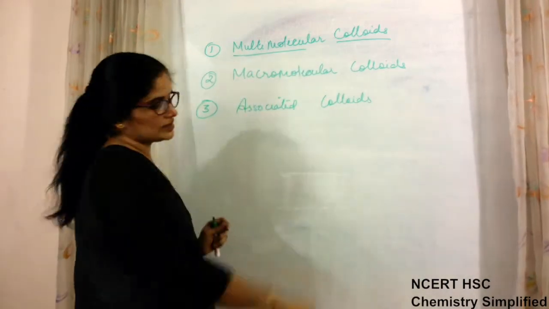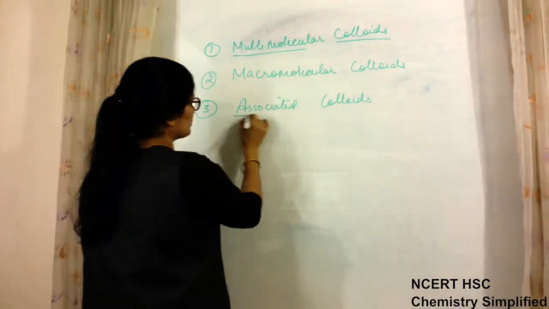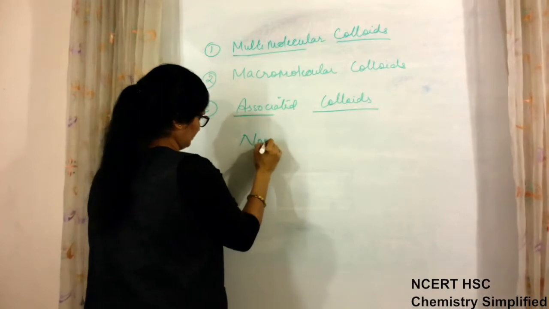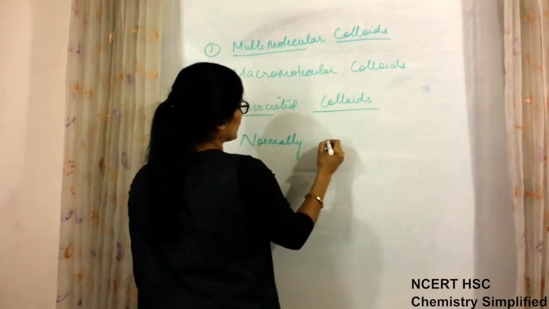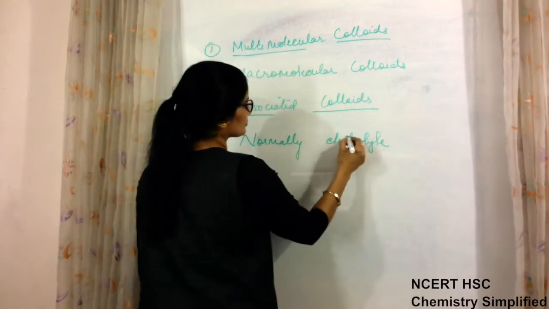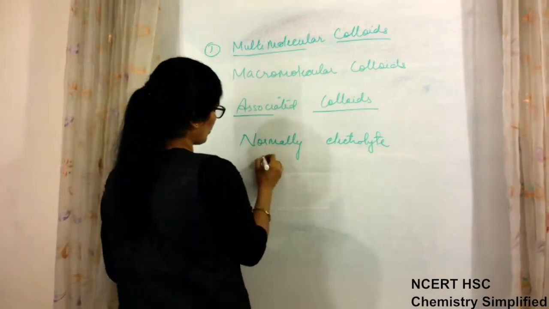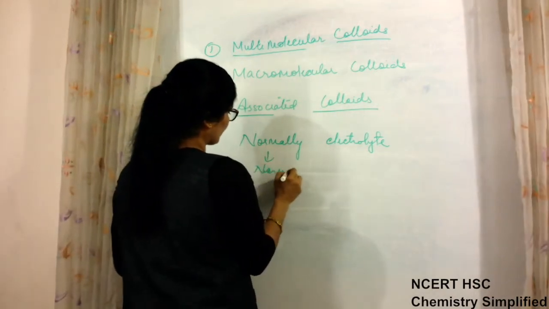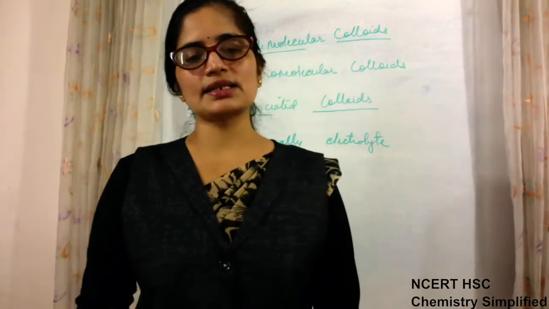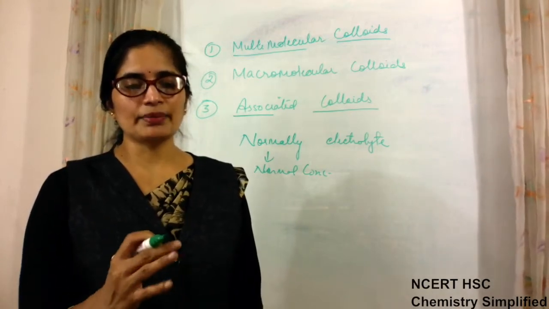Third is associated colloids. Associated colloids are some different type of colloids. These colloids are normally electrolytes, means when in normal concentration a small amount of these substances is added to the dispersion medium, then they behave as electrolytes.